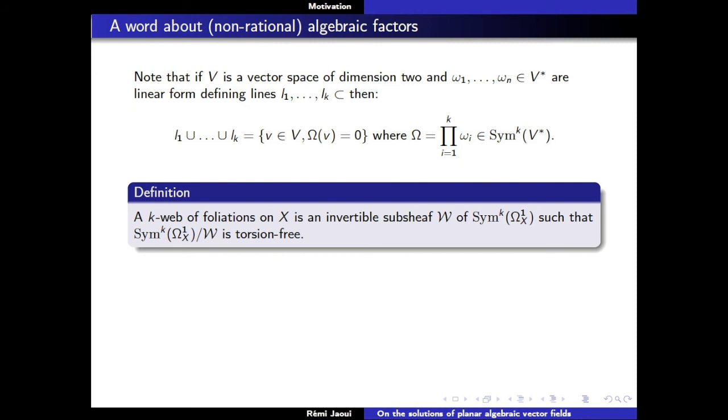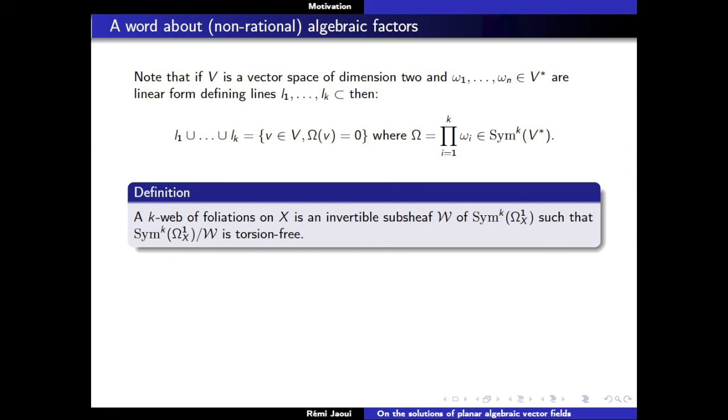And let me just mention that in higher dimension there's something very subtle about that, and this is not enough to do that in higher dimension. But here we are in dimension 2, and somehow it's enough to do that, but in higher dimension this is not the correct definition. Here I'm just giving the definition in dimension 2.